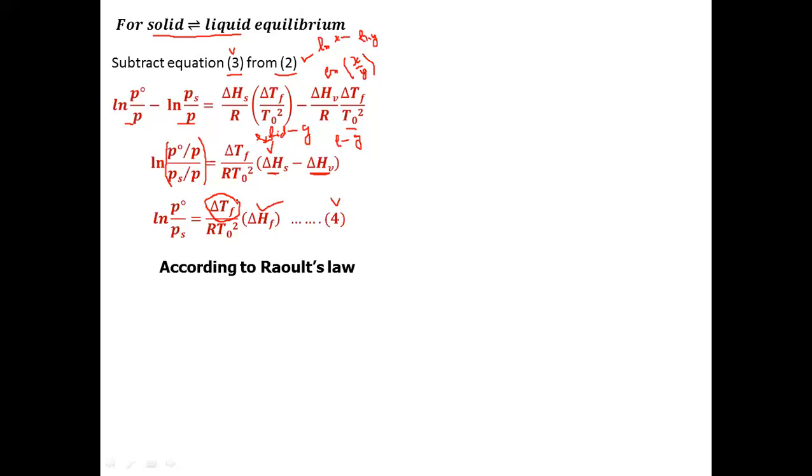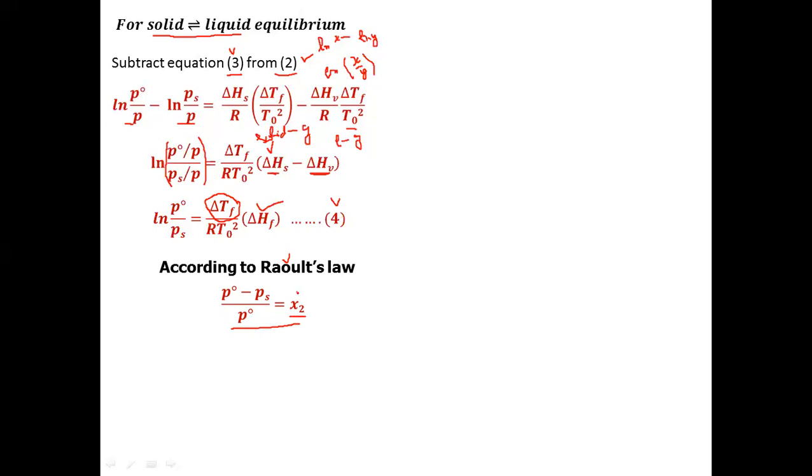The mole fraction will come from Raoult's law, which states that P naught minus Ps by P naught is equal to x2, where P naught minus Ps by P naught is the relative lowering of vapor pressure when we add a non-volatile solute to a solvent, and x2 is the mole fraction of the solute.